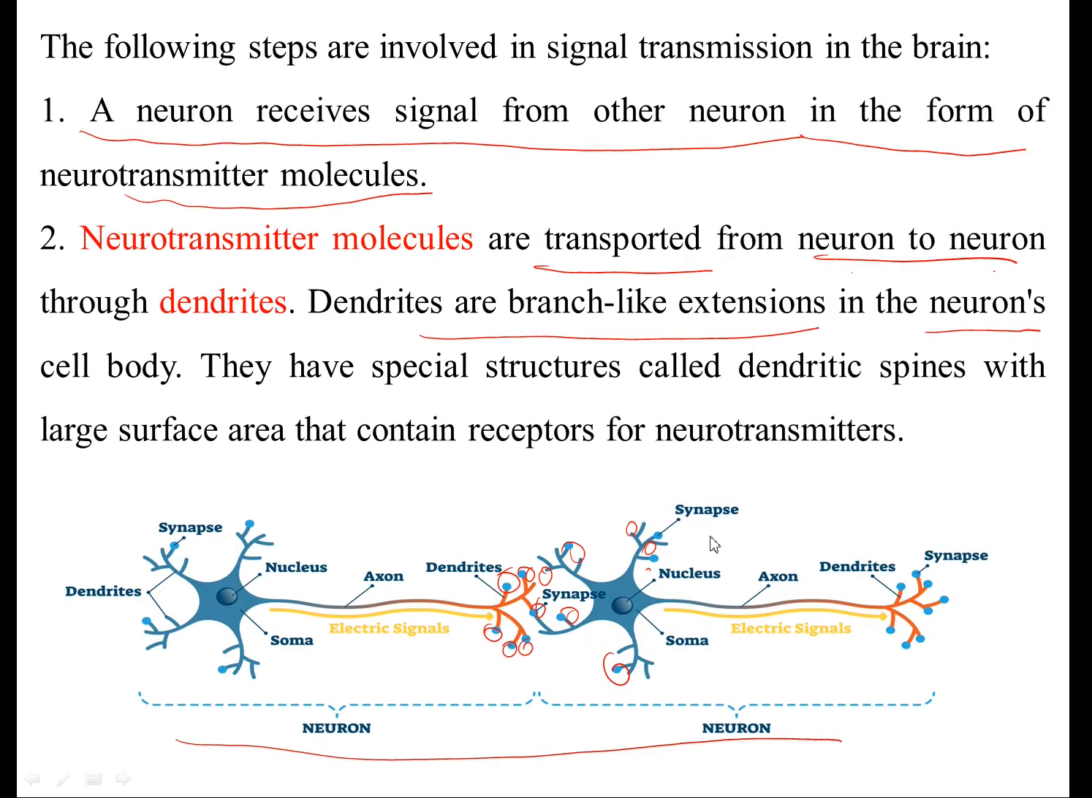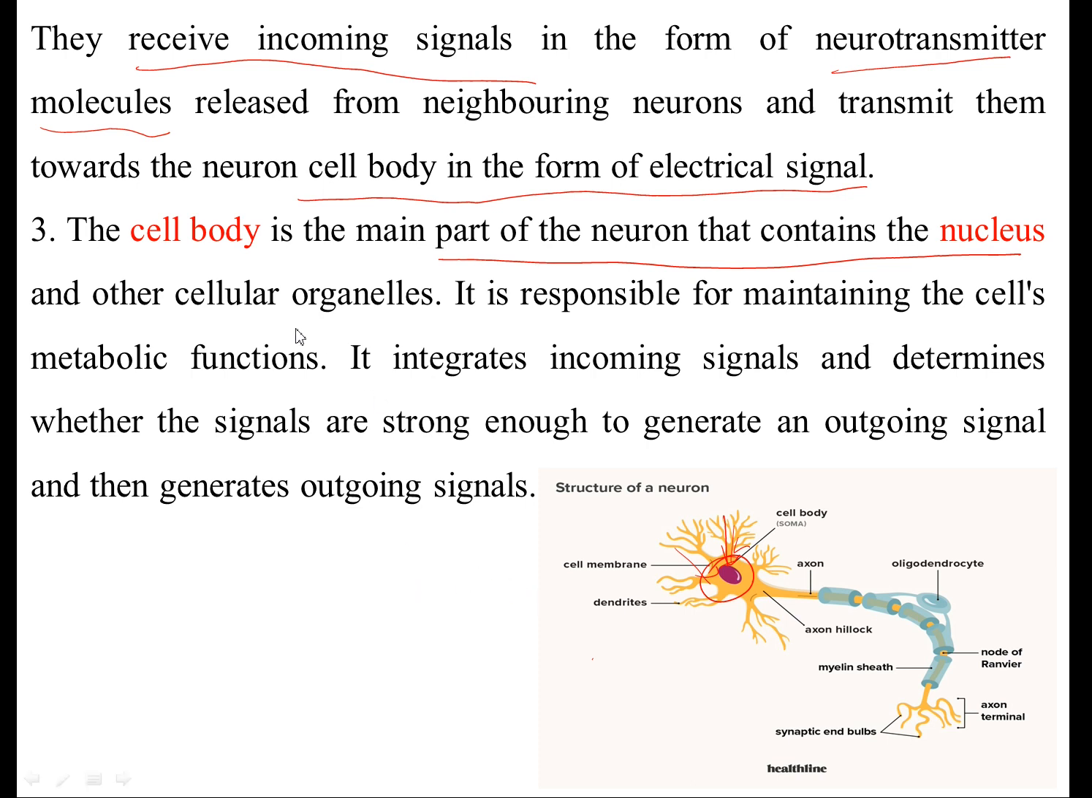So first, a neuron receives a signal from another neuron in the form of neurotransmitter molecules, transported through dendrites. The neuron's cell body is the main part of the neuron and contains a nucleus as well as some other cellular organelles. It integrates the incoming signals and determines whether the signal is strong enough to generate an outgoing signal. If it is strong enough, it will generate an outgoing signal.